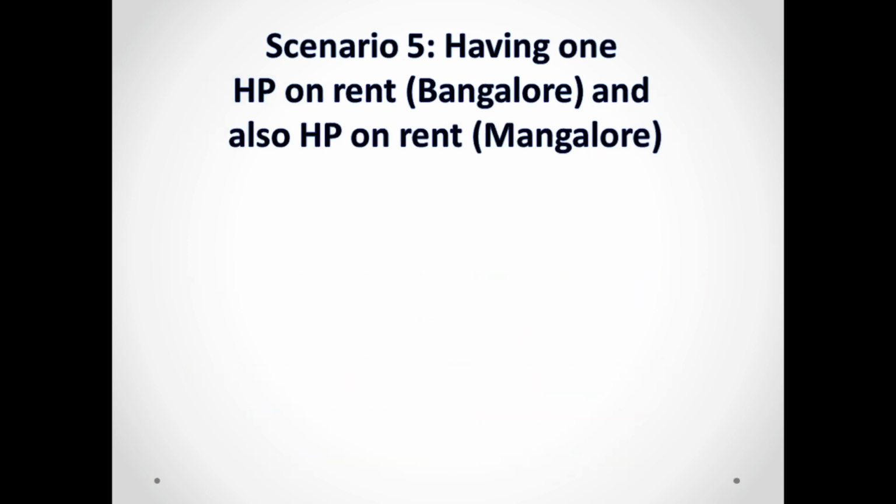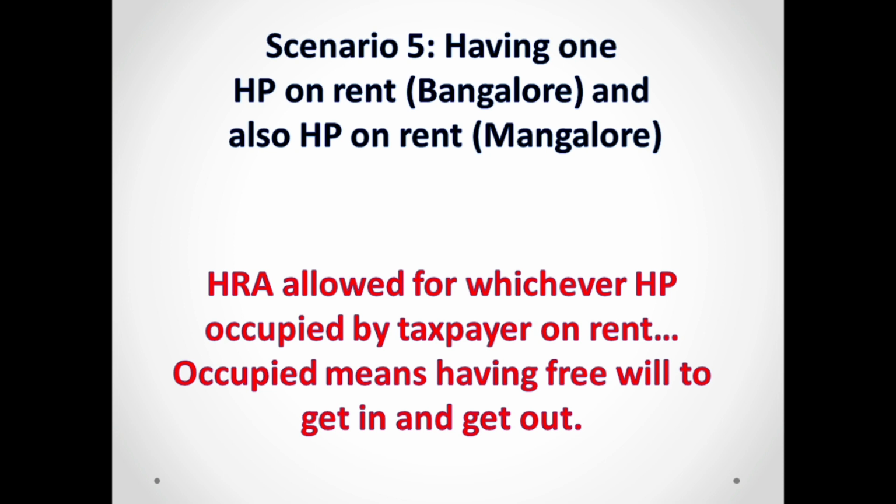Let us say one more scenario. That is, you are having one house property on rent in Bangalore and also house property on rent in Mangalore. So both are your rental properties, but you are staying in Bangalore for the work purpose, but you will also come in Mangalore with your parents to live in whenever you have free time. So both are in your occupation basically. Can you claim HRA? In which house property is the question. My dear friends, please do note that you can claim HRA for whichever house property, that is Bangalore or Mangalore. Only one condition you have to fulfill is that both has to be at your occupation. Definitely you can't be an owner because it is a rental property, but it has to be at your occupation.